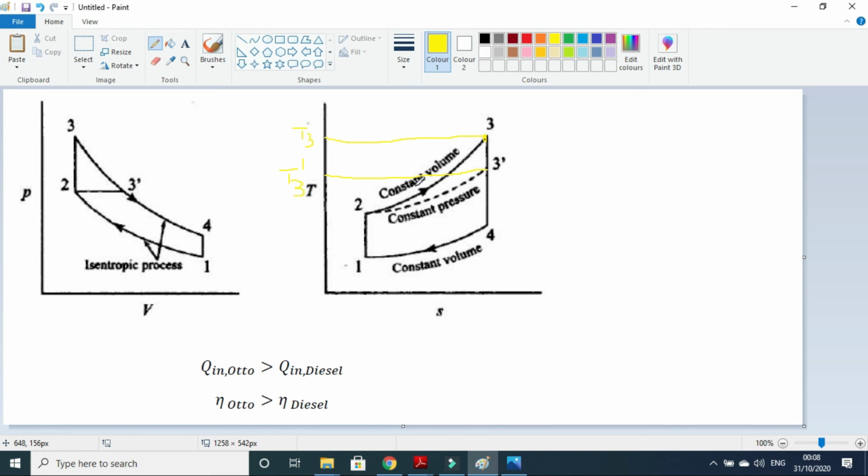There will be no work done, so that is why T3 is higher. But in constant pressure heat addition, the heat provided will also be used to do work. So some energy will be used to do the work, and some energy will be used to change the internal energy. So that is why T3 dash is lower than T3.